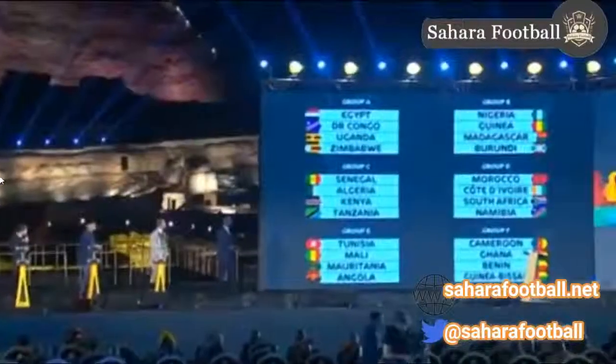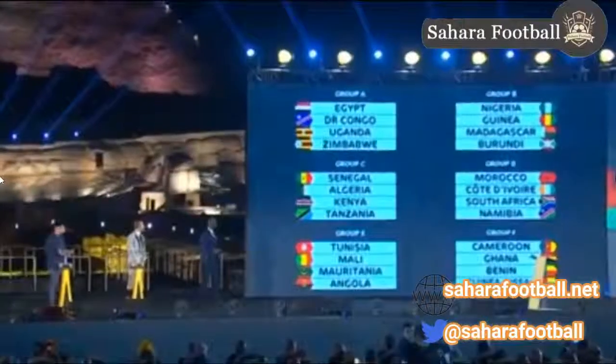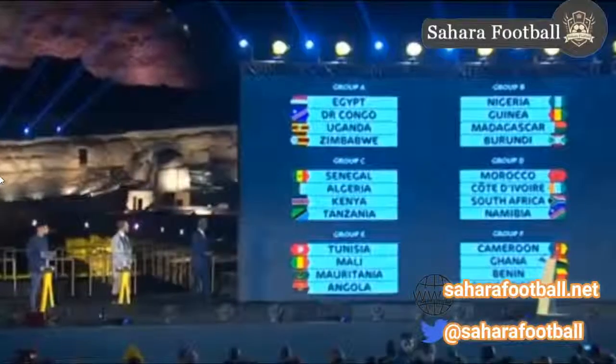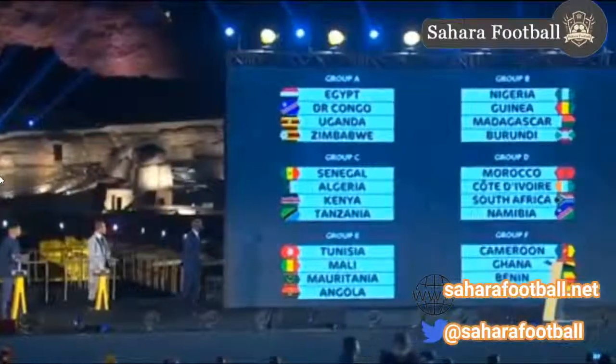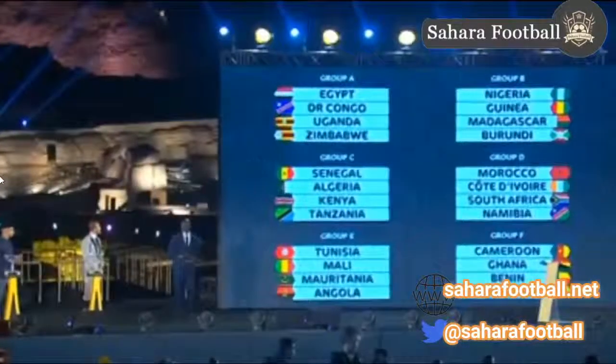Okay, Mustafa says that Egypt will go through, and then we have DR Congo, Uganda and Zimbabwe. It's a strong group. And then we move on to Group B: Nigeria, Guinea, Madagascar and Burundi. El Hadji Diouf.